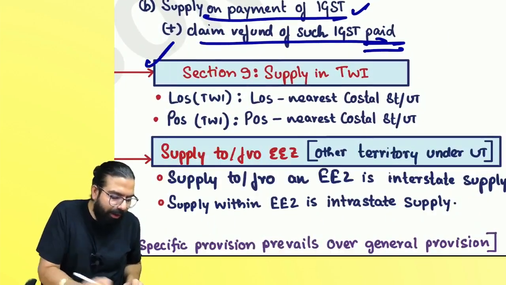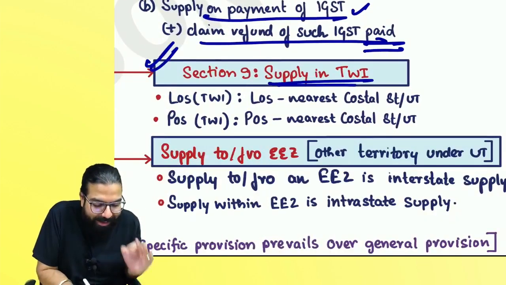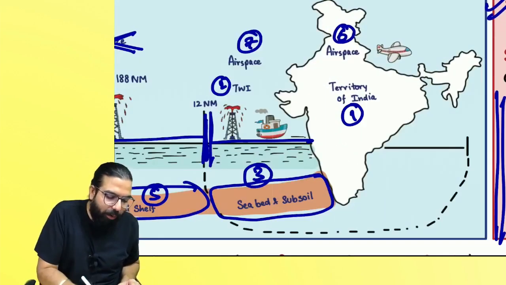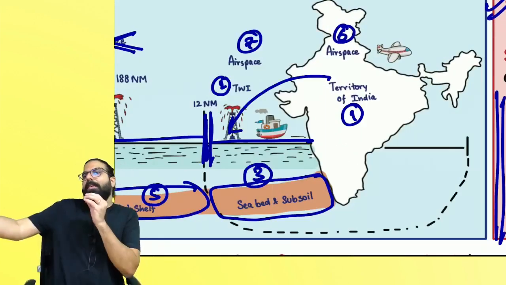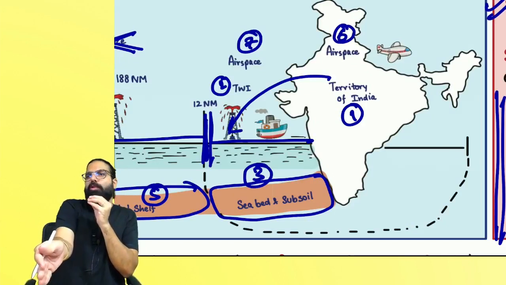The next one over here is section 9, which goes ahead and says supply in the territorial waters of India. So if you are going ahead and supplying in the territorial waters of India, the place of supply will be deemed to be the nearest coastal state.